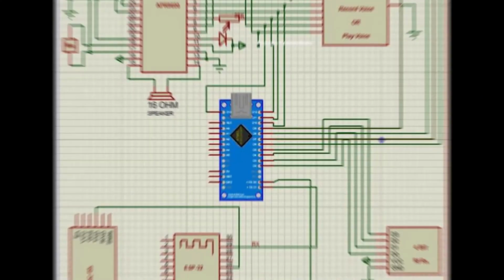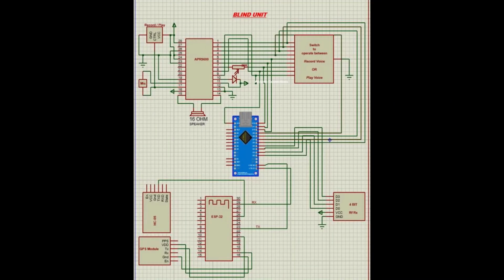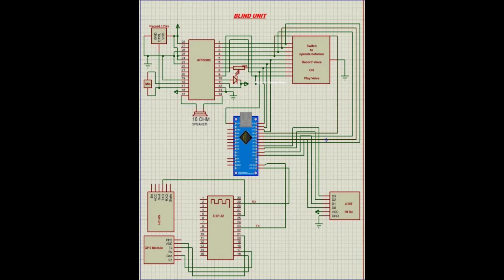Now, coming to the blind unit. The parts consisting in the blind unit are Arduino Nano, APR 9600, a mic, a 16 ohm speaker, a toggle switch, Bluetooth module, GPS module, Wi-Fi module, and a 4-bit RF receiver. Here the APR 9600 is a sound record or play IC. It is provided with 8 channels for the audio storage. In each channel I have recorded my voice to play during the working.